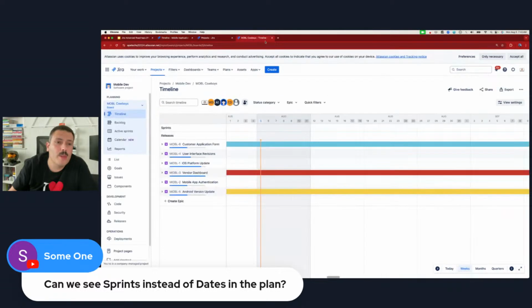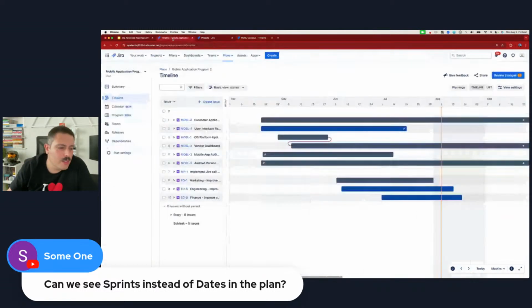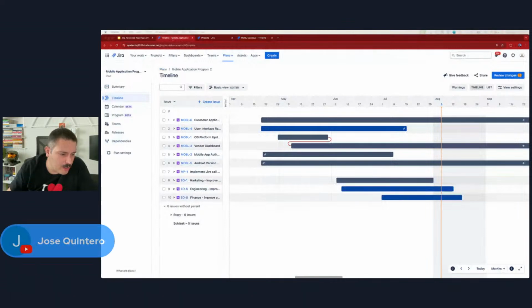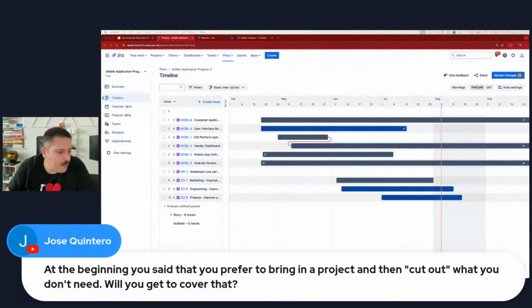So if you're just worried about sprint dates, I would just use the basic timeline. That would be my suggestion there. Jose says, at the beginning you said that you prefer to bring the project and then cut out what you don't need. Oh yes, so let's talk about that. So what do I mean by cutting out what we don't need, right?